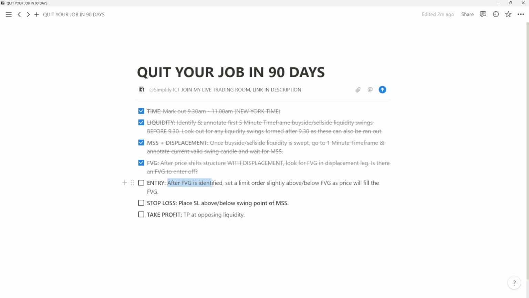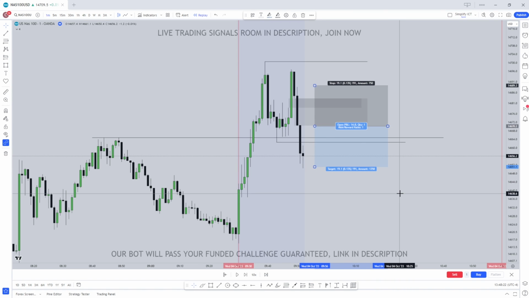So now that we've got our fair value gap and our balanced price range in this example identified, we're going to set a limit order slightly above or below the FVG, as price will fill the fair value gap. You guys may know the different types of executions. We have a sell limit in this example because we're looking for a sell. We place our entry right here.